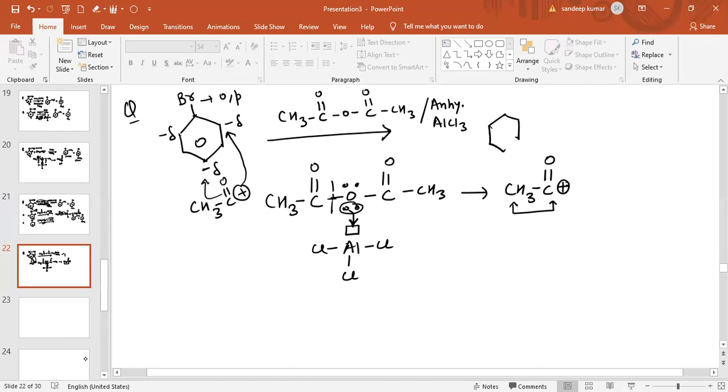One is the ortho product, which is Br with COCH3 at the ortho position with respect to Br, and the other product obtained is Br with COCH3 at the para position, the para product.